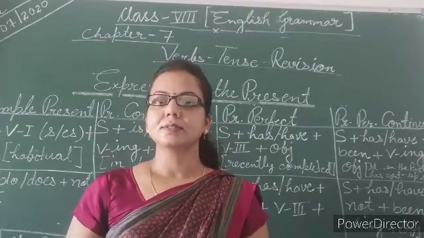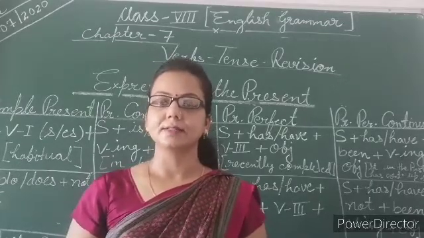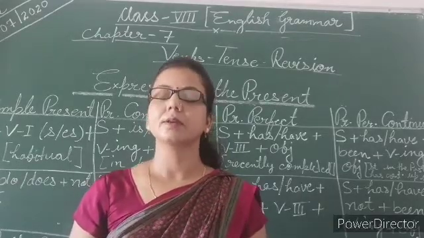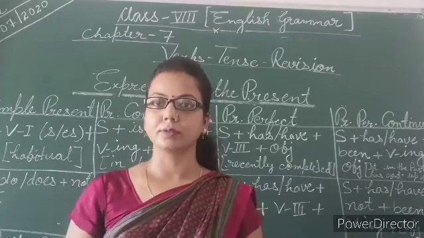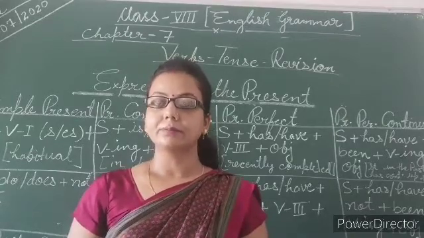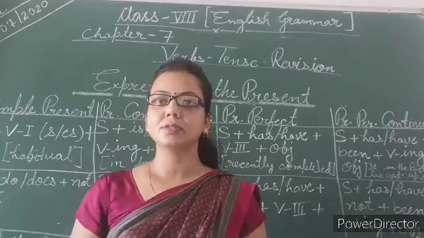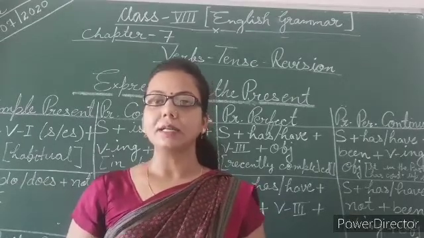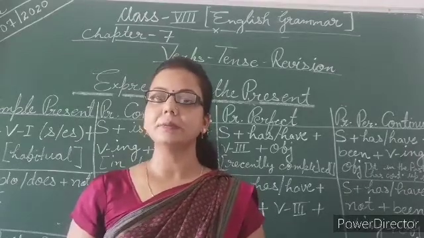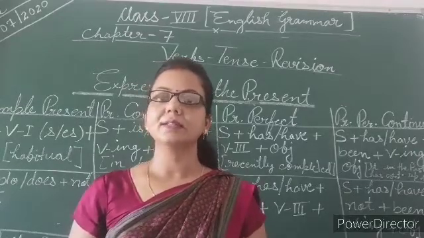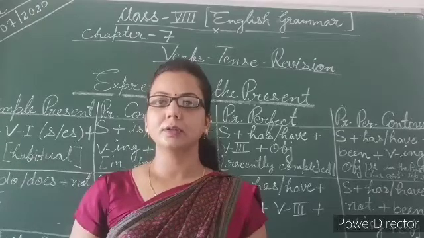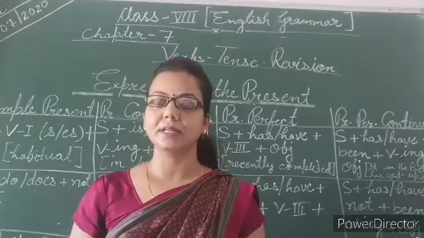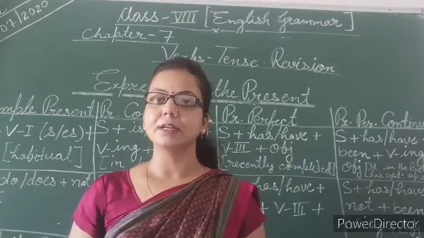So my dear students, if we divide tenses, then we will get three forms, that is present, past and future. Present means the time which is right now, that is called present. Gone time, past, and upcoming time, future. So my dear students, if we talk about category of tenses, then mainly we will divide tenses in three forms, that is present, past and future.